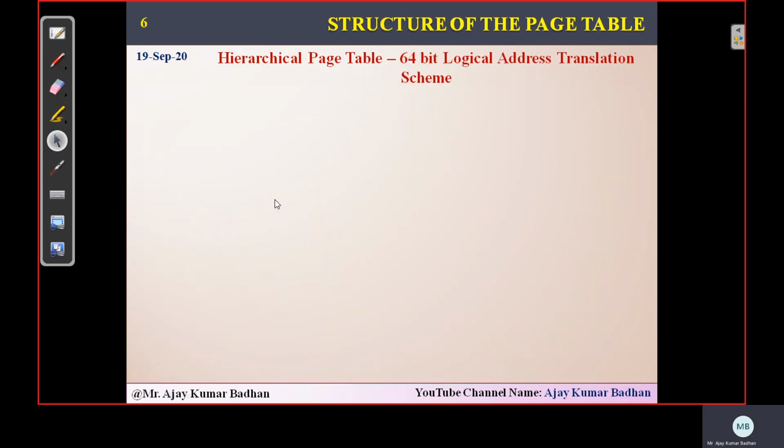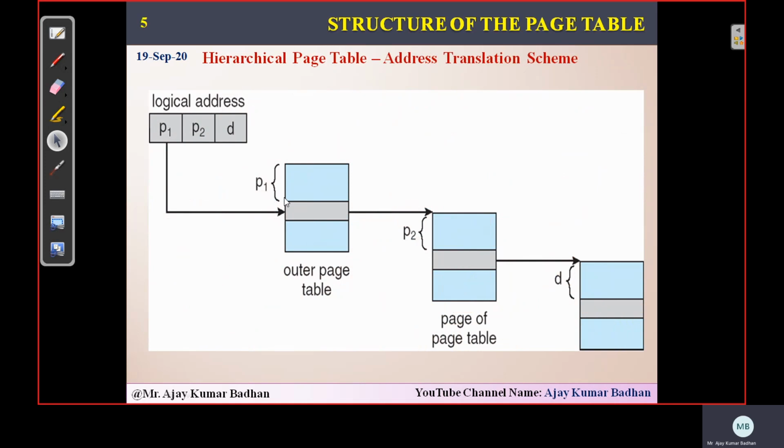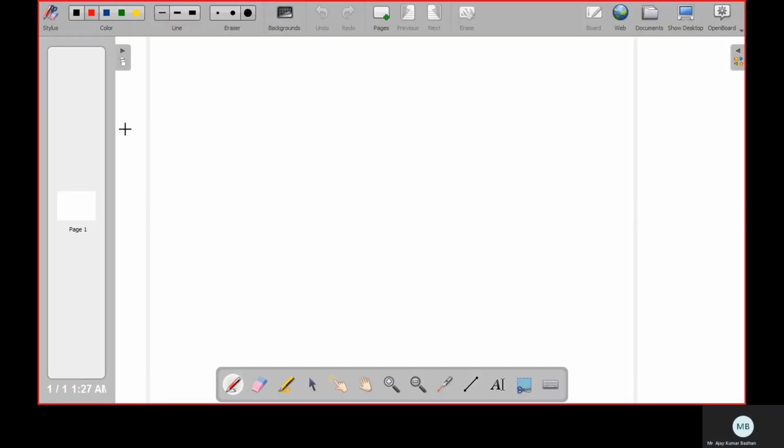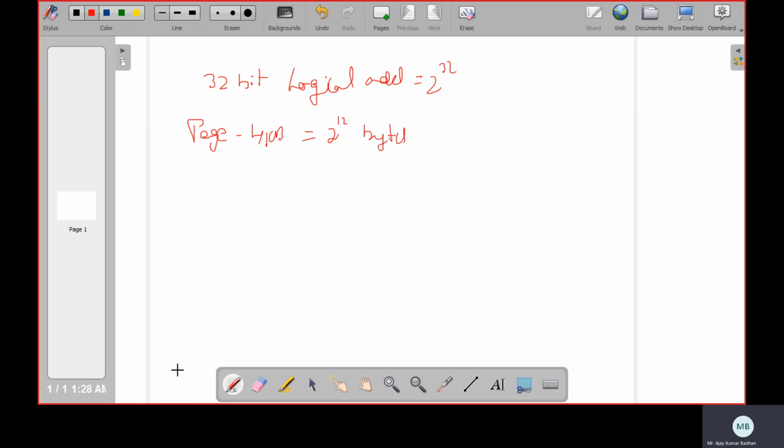I'll explain with one more example and then we'll stop, so that it becomes easy for you to understand. Let us take the same as the previous one. We are using a 32-bit logical address, so how many entries can we have? 2 to the power 32. I'm taking again a page size of 4 KB only, so I think you understood now it is 2 to the power 12 bytes.